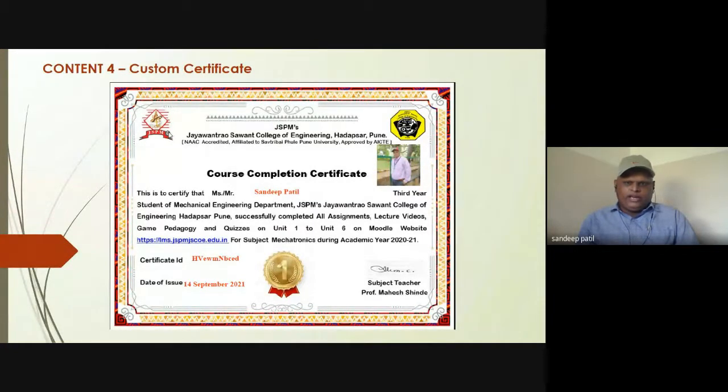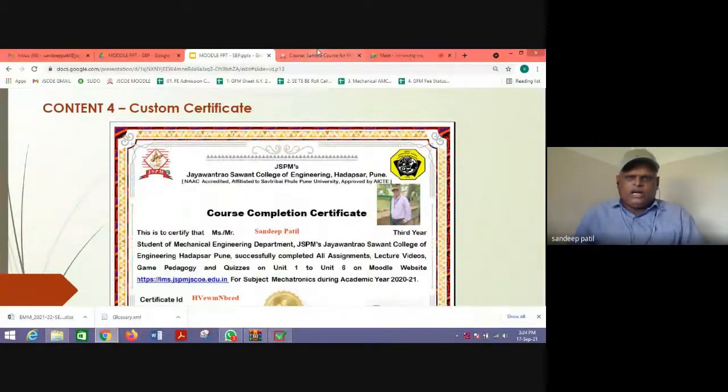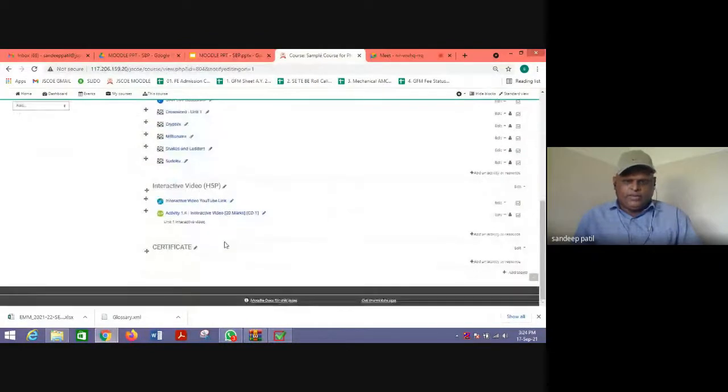So in this, he entered this background image. He has given the borders. He has uploaded these particular images, then these names, course completion certificate, profile picture, everything he has written in different elements, add elements like certificate ID, date of issue, say this is gold or silver or say any bronze medal for the particular students, signature, all these things. Okay. Let us see how to add the certificate.